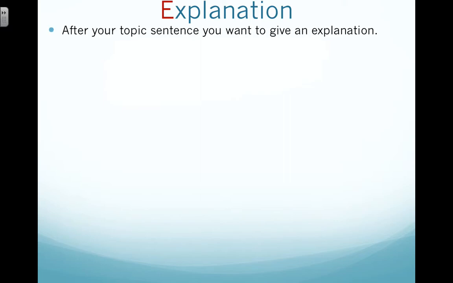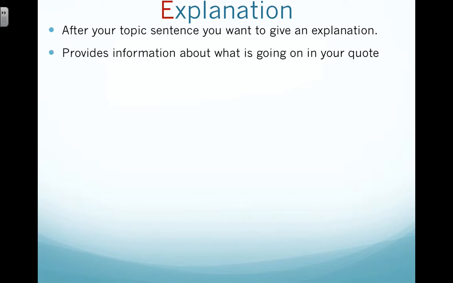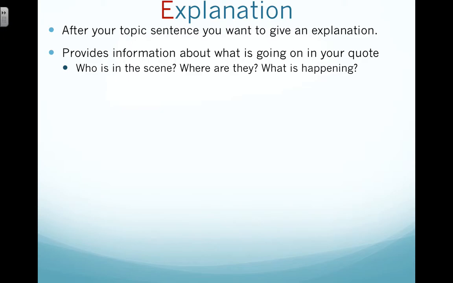Up next is E, explanation. Once you've written your topic sentence, you want to give an explanation. This explanation provides information about what is going on in your quote. Who is in the scene? Where are they? What is happening? So you're explaining what's happening in the scene where your quote is coming from.